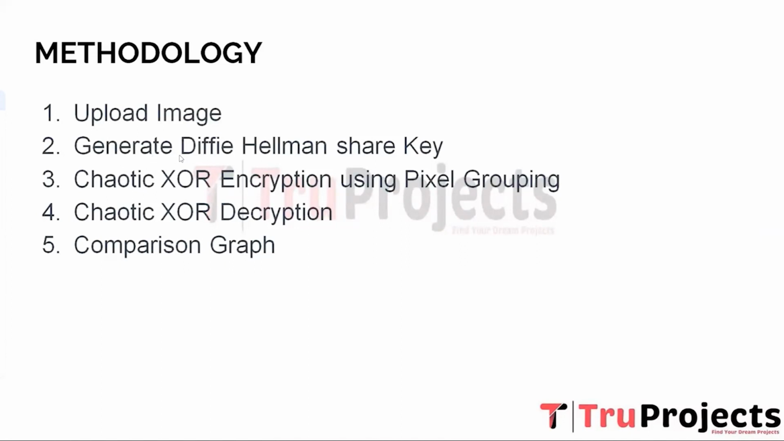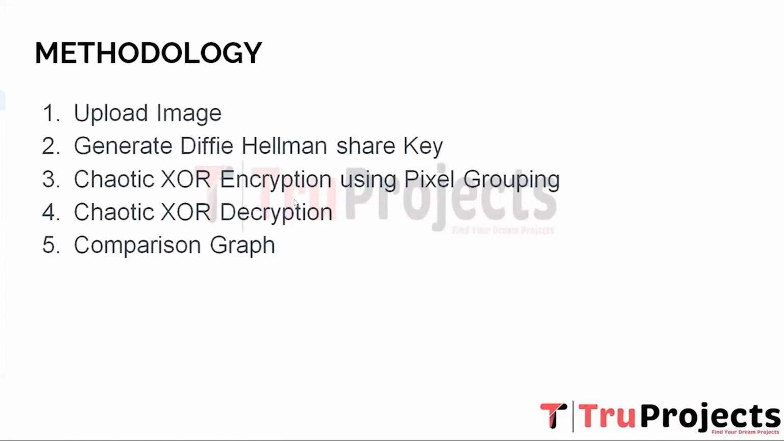Second, generate Diffie-Hellman shared key. The Diffie-Hellman key exchange is a cryptographic protocol used to establish a shared secret key between two parties over an insecure communication channel. The process involves each party generating a private key and a public key. The public keys are then exchanged, and from this exchange, both parties can independently compute a shared secret key. This shared key can be used for secure communication such as encryption and decryption between the two parties without transmitting the private keys over the network.